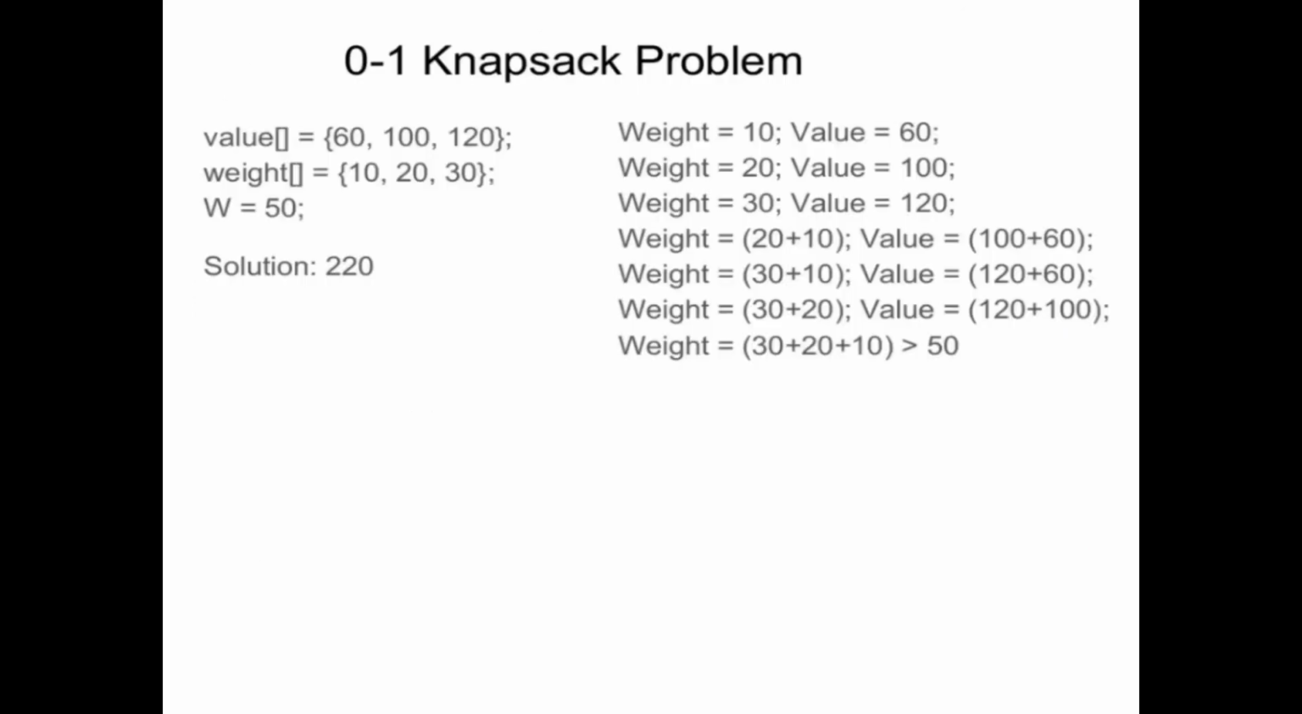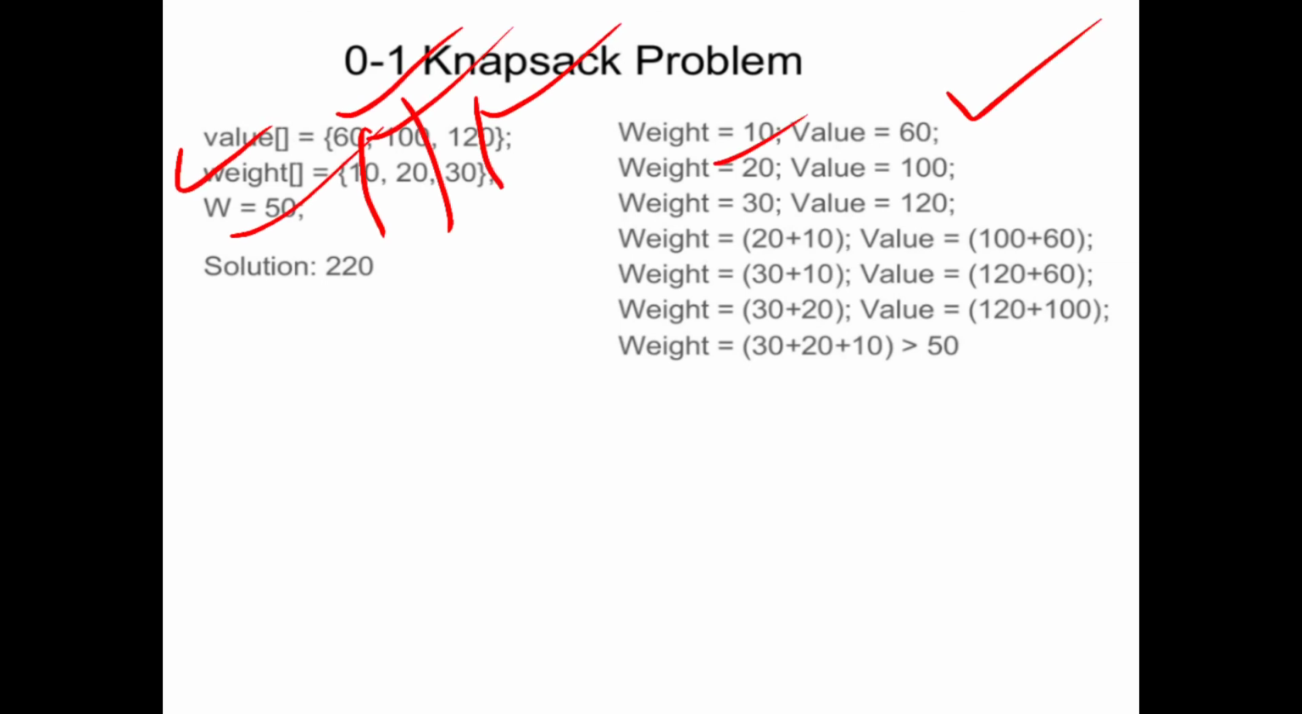Then one more example is given here. The values are 60, 100, 120. The corresponding weights are 10 for 60, 20 for 100, and 30 for 120. Then what is the knapsack weight? 50. Okay, first you check the weight 10, then the corresponding value is 60. Then take 20, corresponding value 100. Then 30, corresponding value 120.